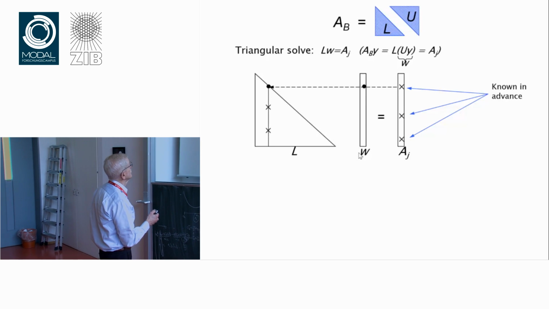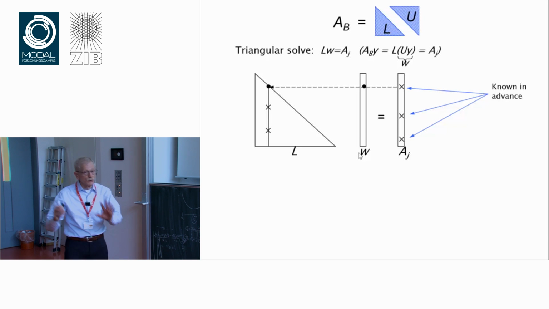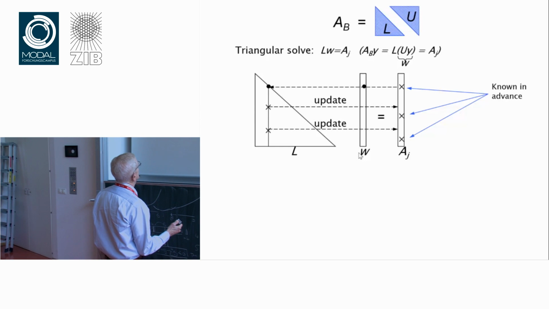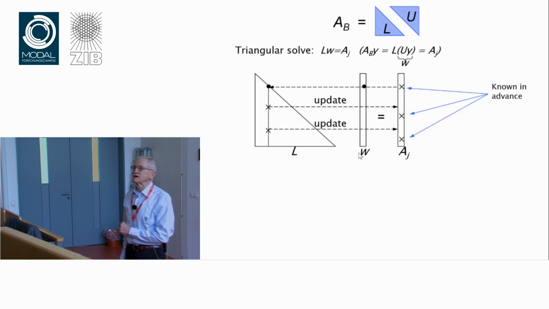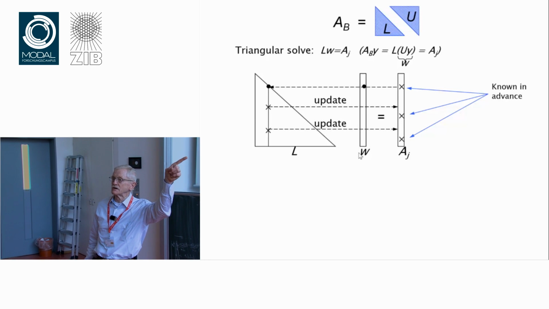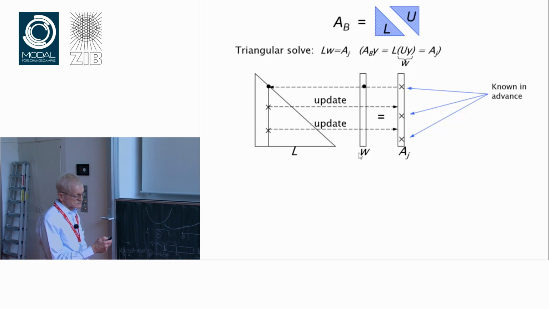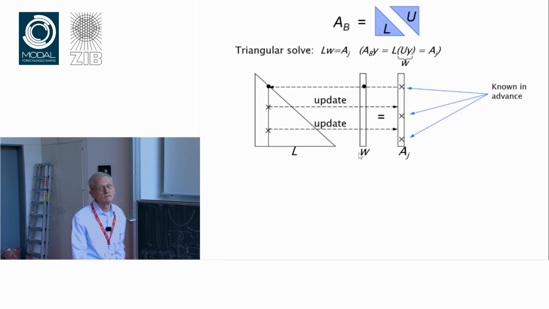I then plug in that value, multiply it by the non-zero entries in this column. I know where those are, if I've used any kind of reasonable data structure. And I update the right-hand side. When you update the right-hand side, you introduce potentially new non-zeros. So now I have to search through that vector on the right-hand side to find the next non-zero, which in this case would be here.